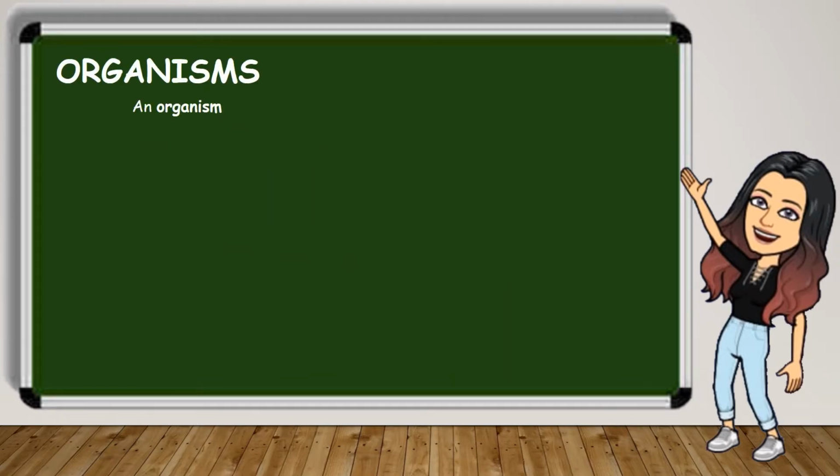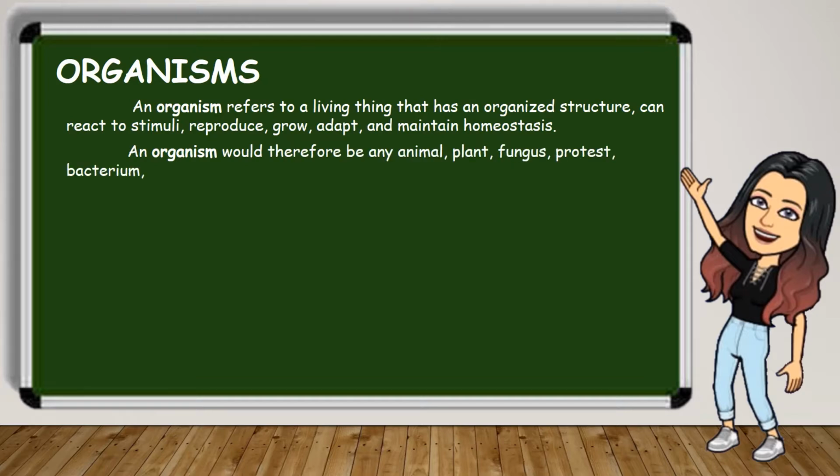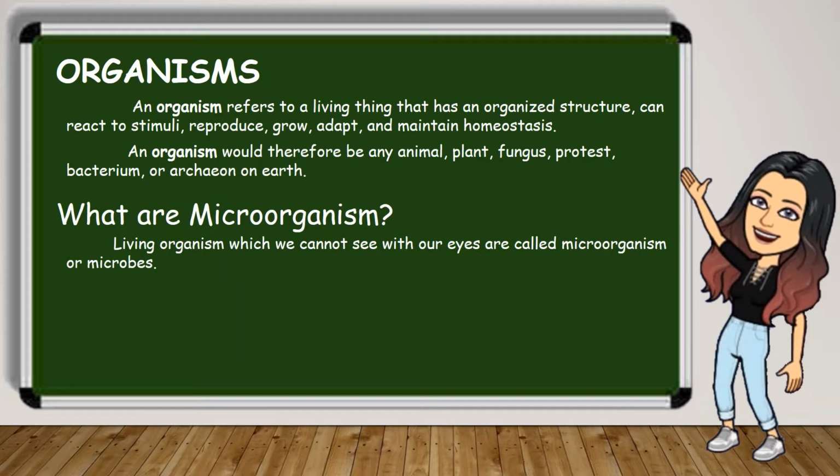Before starting, let's know about organism. An organism refers to a living thing that has an organized structure, can react to stimuli, reproduce, grow, adapt, and maintain homeostasis. An organism would therefore be any animal, plant, fungus, protist, bacterium, or archaean on Earth. But what are microorganisms? Living organisms which we cannot see with our eyes are called microorganisms or microbes.